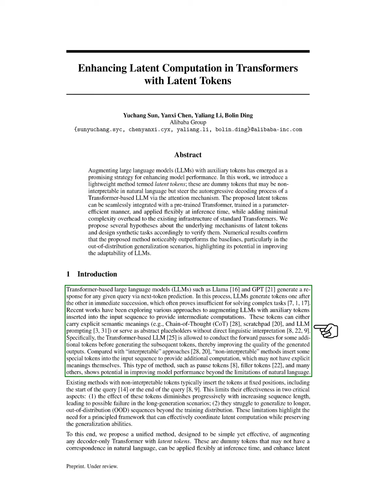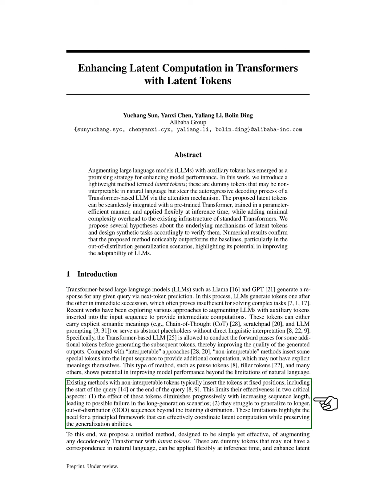the outputs. We differentiate between interpretable methods, which use tokens with clear meanings, and non-interpretable methods, which insert special tokens that may not have explicit meanings. Examples of non-interpretable tokens include pause and filler tokens, which can enhance model performance beyond the limits of natural language. However, these tokens are usually placed at fixed positions, such as the start or end of a query, which can reduce their effectiveness, especially in longer sequences or those that differ from the training data.